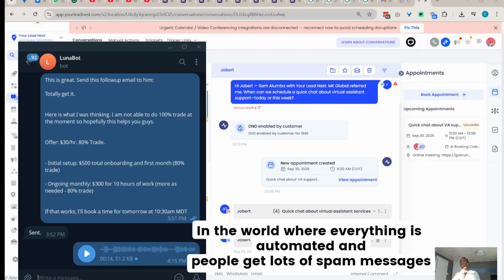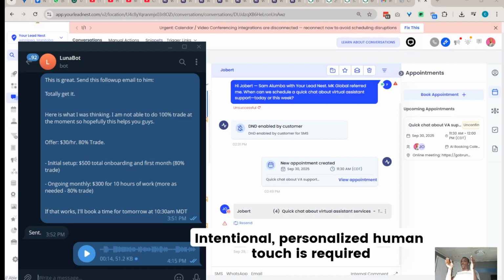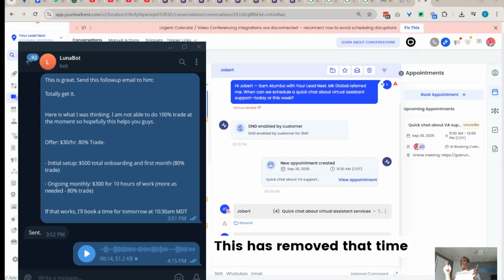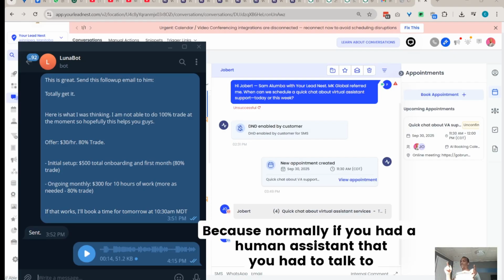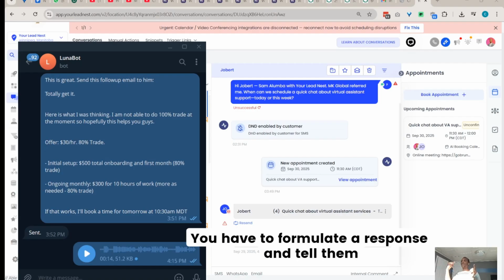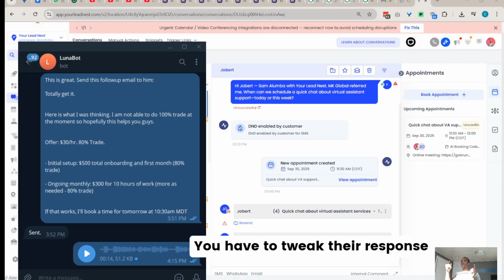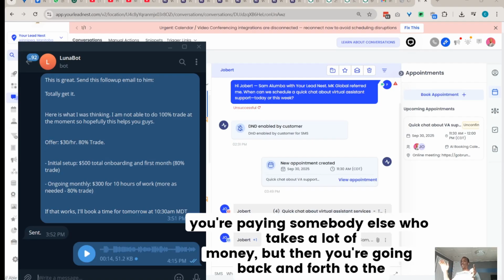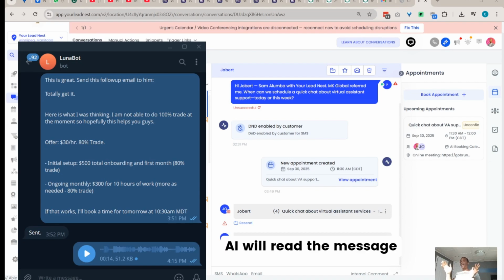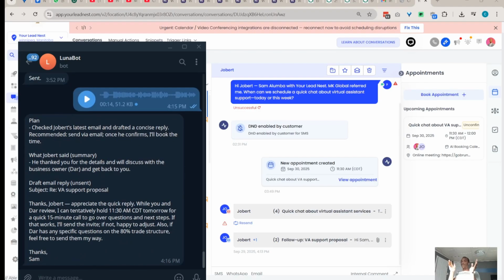So let me put it this way. In the world where everything is automated and people get lots of spam messages, intentional, personalized human touch is required. The problem with that is it takes time. This has removed that time, because normally, if you had a human assistant, they would read the message, you would have to formulate a response and tell them, you would have to tweak their response. First of all, you're paying somebody else, which takes a lot of money, and then you're going back and forth with the person and it's kind of frustrating. But now I can do all of that back and forth with AI. AI will read the message, draft a response.